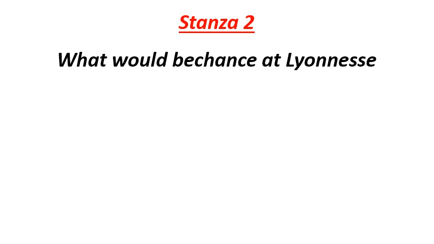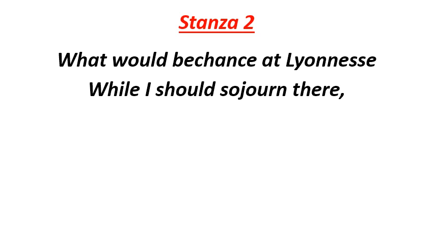Now let us read stanza 2. What would be chance at Lyonnesse? While I should sojourn there. Sojourn means temporarily stay there. So in stanza 2, the poet wonders what would happen at Lyonnesse when he will stay temporarily there. So the line depicts that the poet is quite curious and excited about the visit.